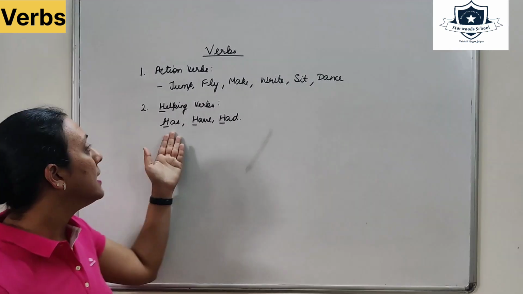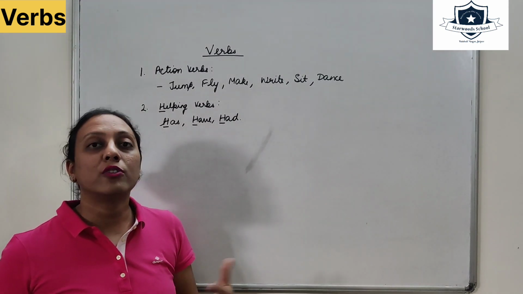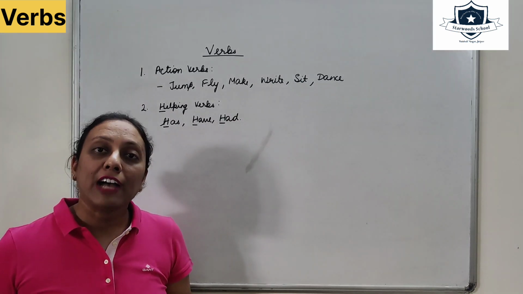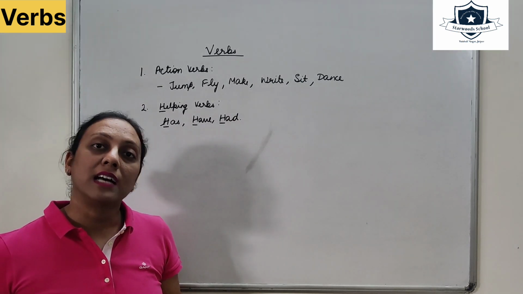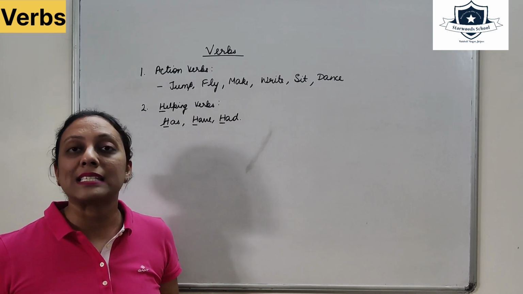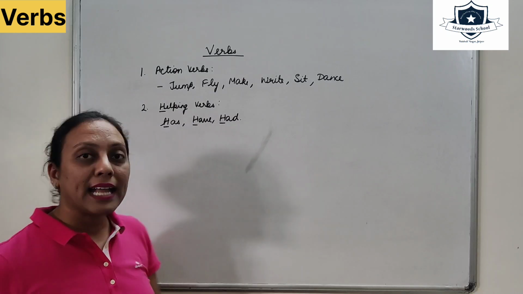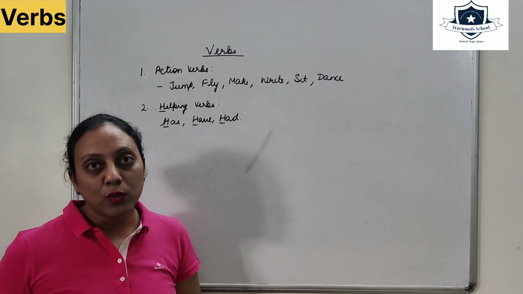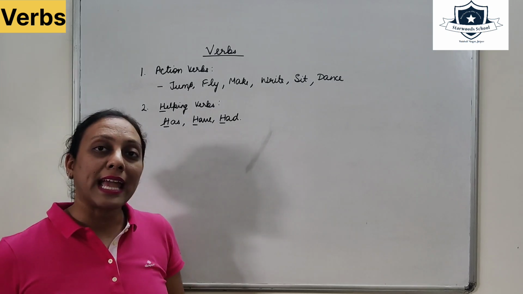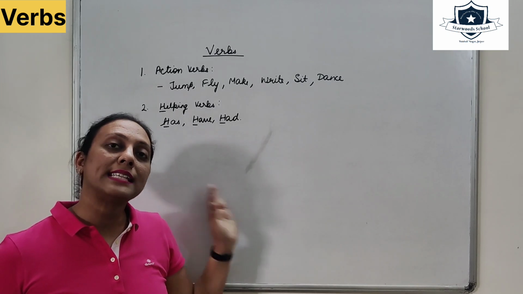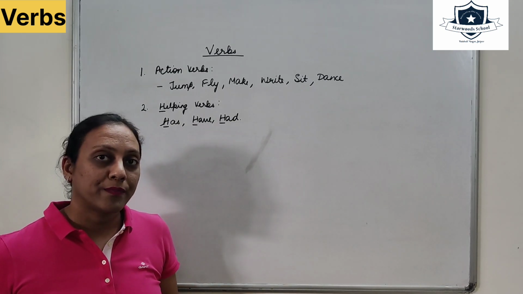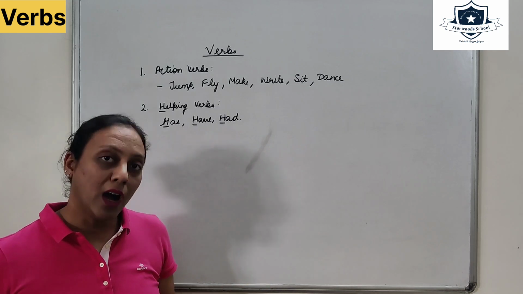For example, she has a great sense of humor. Have: I have been to the party last evening, or I have been to your place many a times. Had: I had eaten my food when you weren't here. Or if we are not using any other verb, then also we can use these has, have, had. I had a butterfly in my stomach. I have a big house.